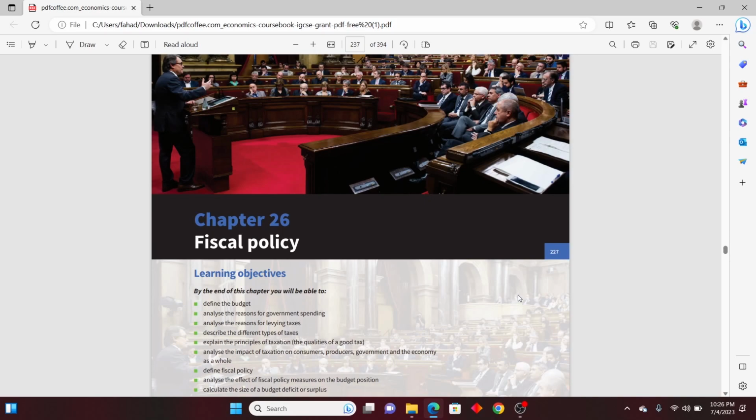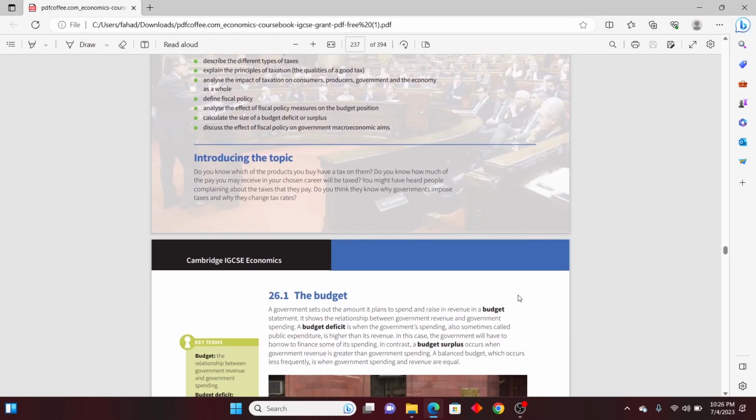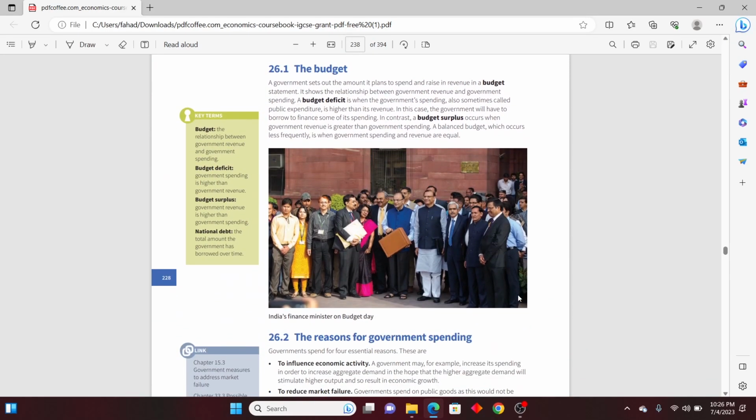So first of all, we need to understand some of the basic concepts which are very important, and I've just opened the Susan Grant book over here so that you would be able to see certain things which are there in the syllabus, and these things need to be explained before we proceed. Number one thing is budget.